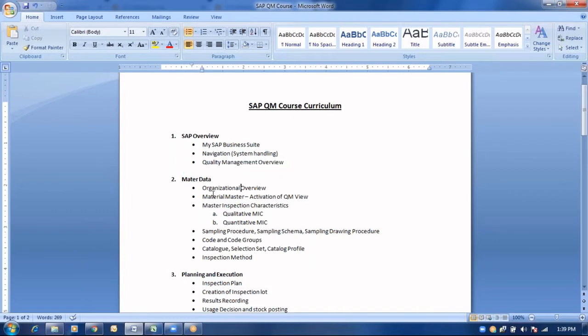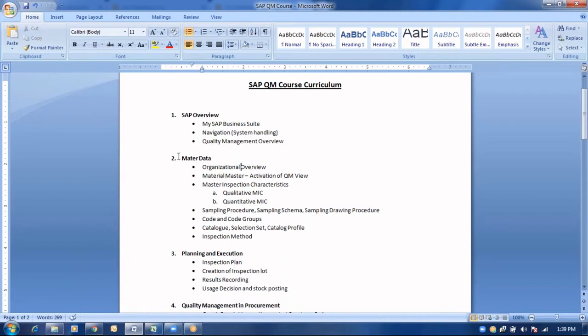Now let us proceed with the master data. This master data is oriented to the quality management course, and comprises the organizational overview, followed by the material master and some other concepts.